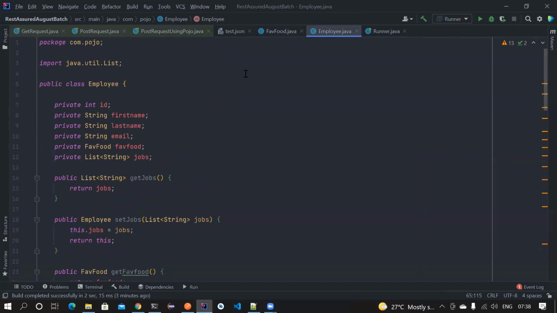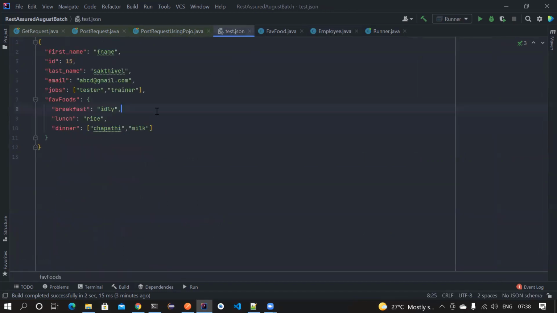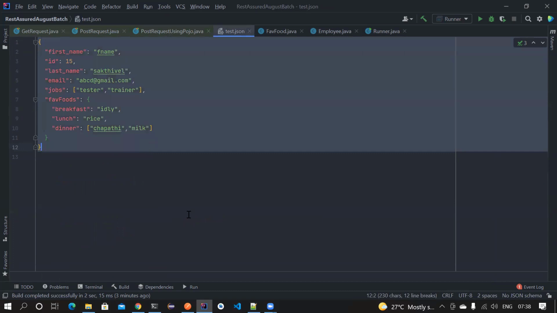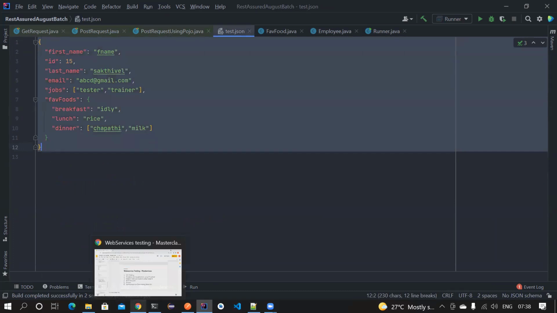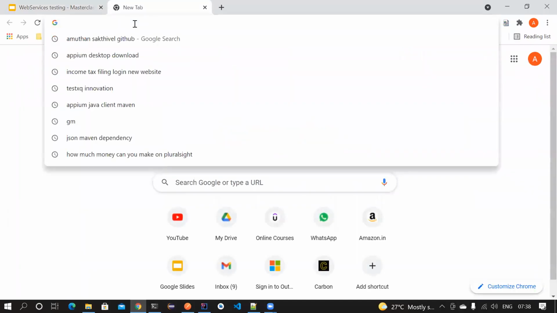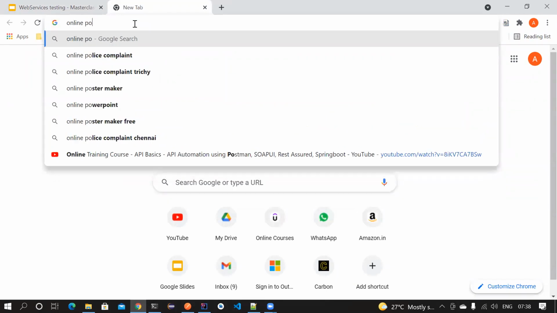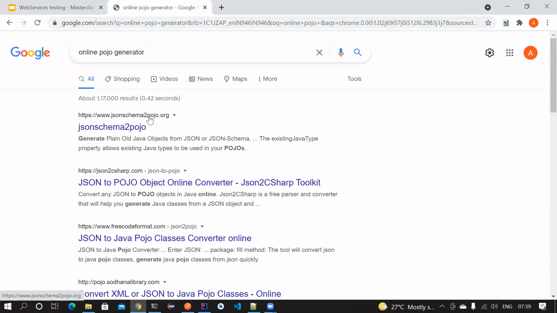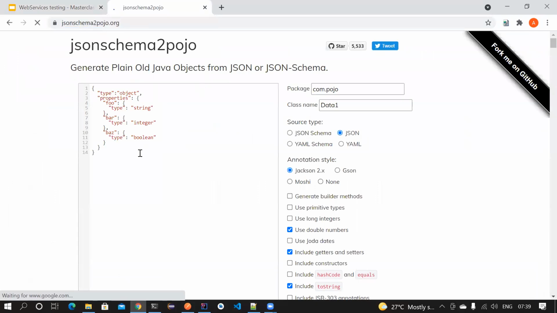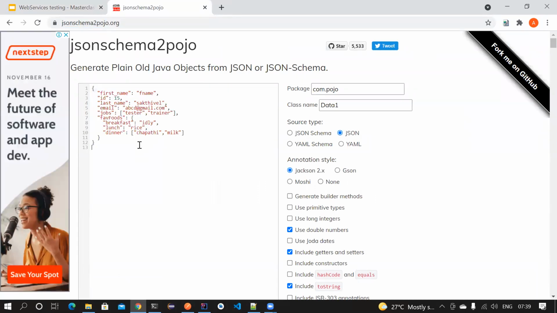Okay, you can encapsulate all the information. Suppose you want to change it, you want to control mutability and immutability, all those advantages you get only with POJOs. And if someone is not very confident creating their own POJOs, all they have to do is copy the request for which they want to generate a POJO, go to an online POJO generator website, and just copy and paste it. For everything we have online tools now.